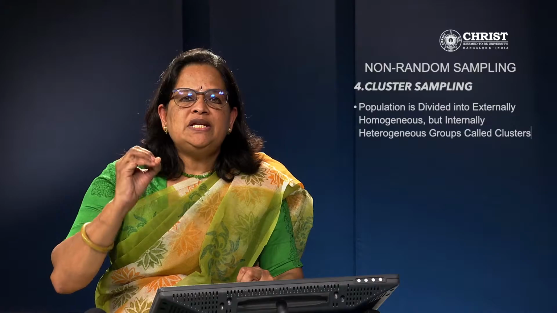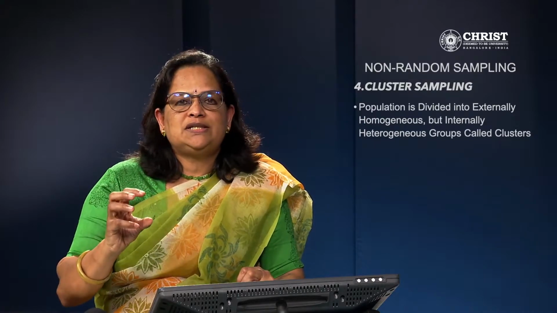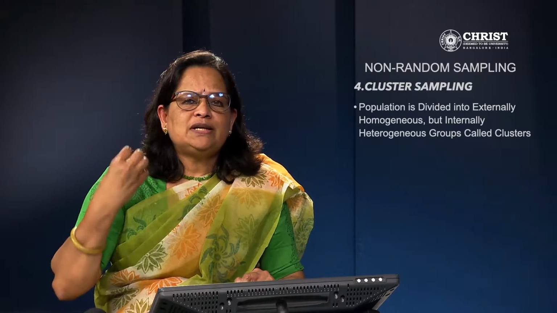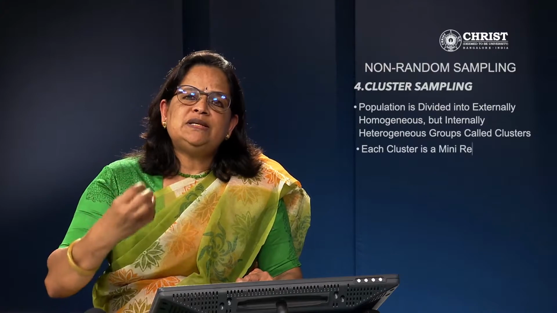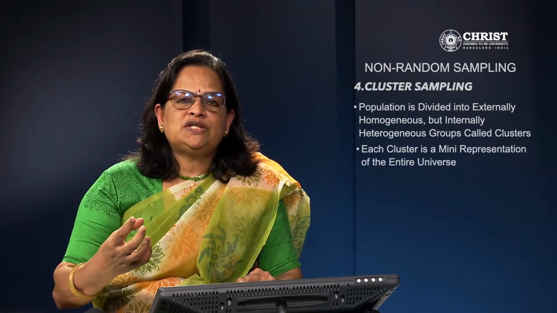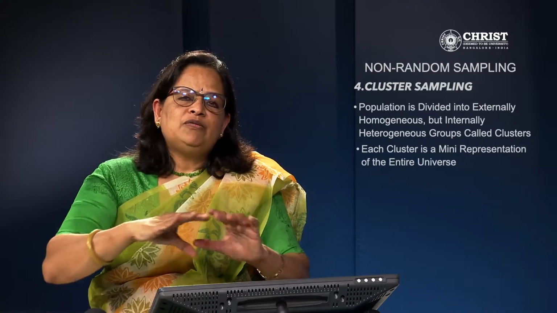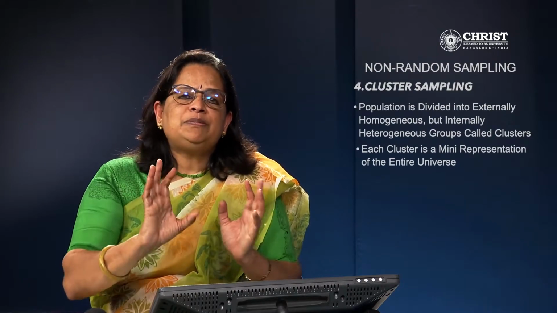Next is cluster sampling. Here the population is divided into externally homogeneous but internally heterogeneous groups called clusters. If you see food habits, that is a heterogeneous group. Some people eat egg, some people don't eat beef, some people eat chicken, some people don't eat mutton. All these different varieties are there, so it's a very heterogeneous group. We call it cluster sampling, the most suitable method. Each cluster is a mini representation of the entire universe. That is how, with food habits, when we take the population, everybody is represented there.